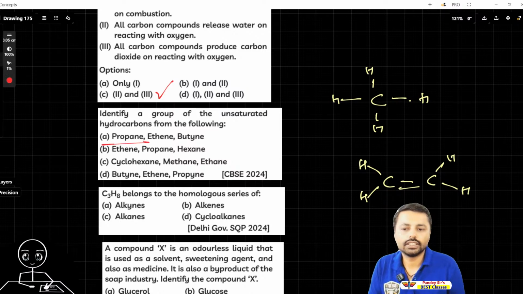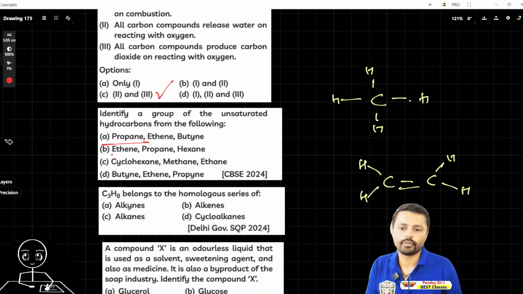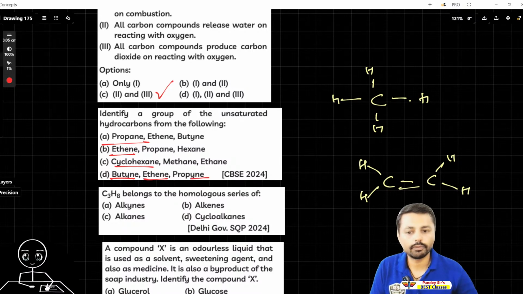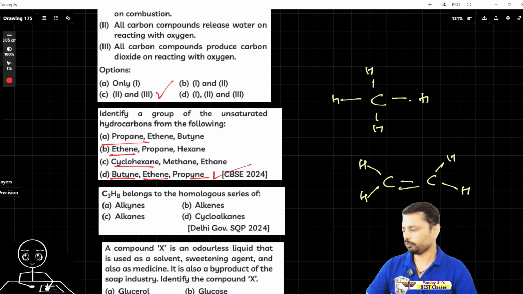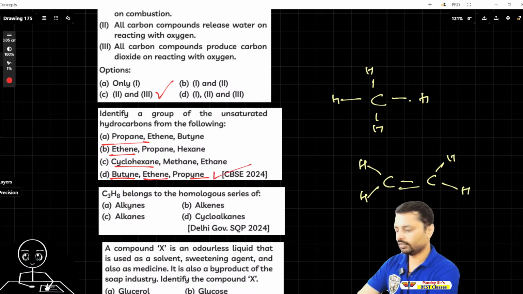So propane is an alkane with carbon-carbon single bonds. Ethene, again it is a double bond, but here it is a single bond. Cyclohexane is also single bond. Butane, ethene, propyne. There is a single bond, double bond, and triple bond. So this is the correct answer. Okay. Are you very happy with that?